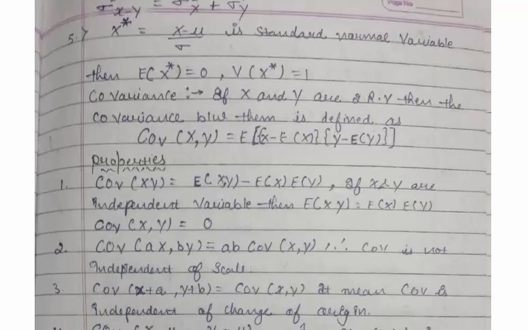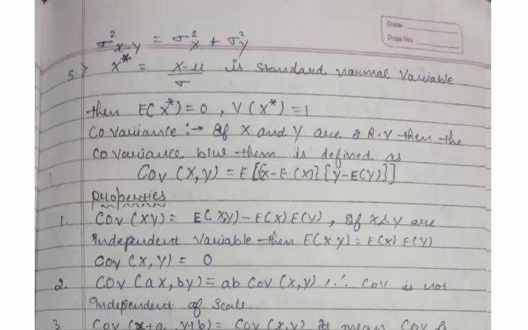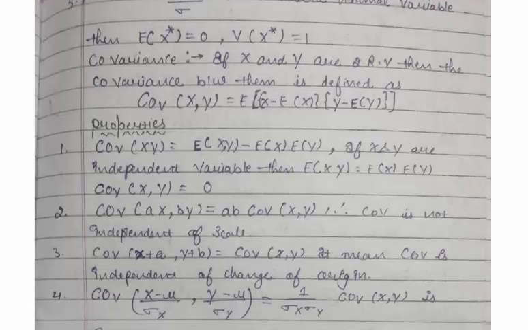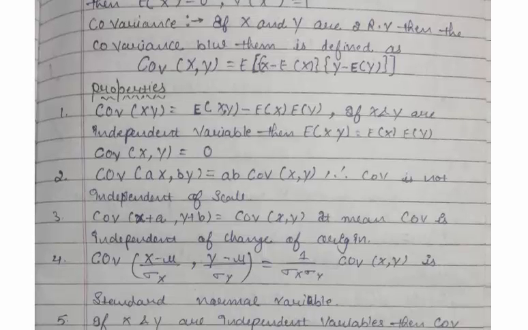Now we discuss the formula to find the covariance between two variables x and y. If x and y are two random variables, then the covariance between x and y equals the expectation of (x minus expectation of x) into (y minus expectation of y). This formula is used to find the covariance between the random variables x and y.